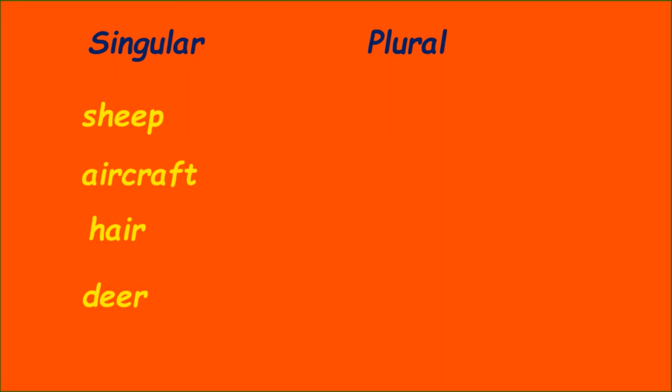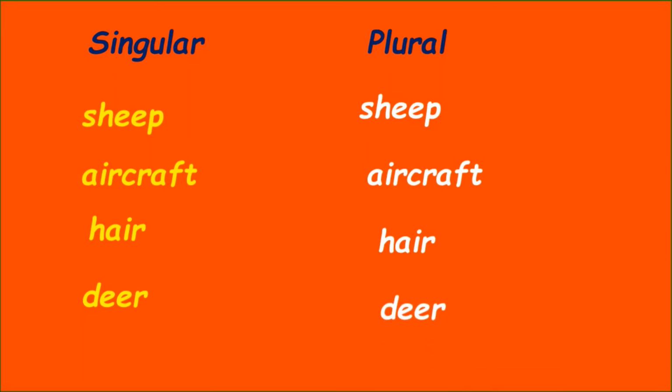So children, look at these nouns. Whether they are singular or plural, it remains the same. So the plural of sheep is sheep, aircraft, aircraft, hare, hare, deer, deer. In these words, the singular as well as the plural form is the same.